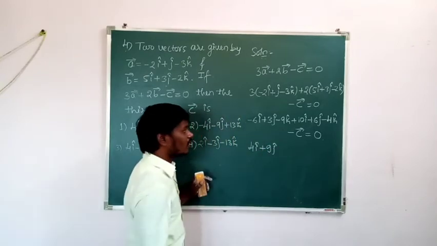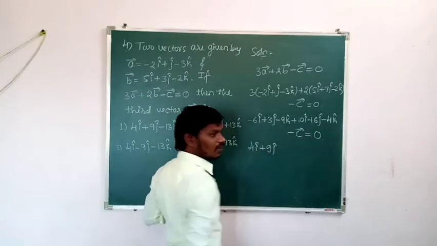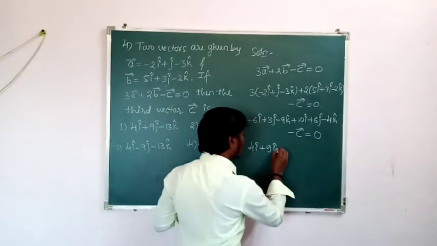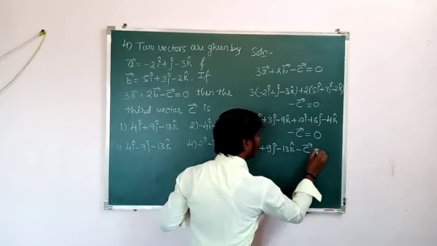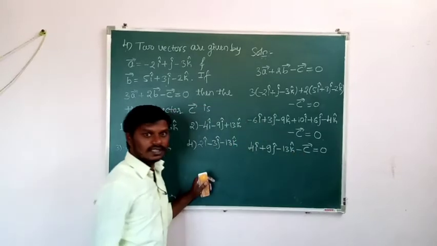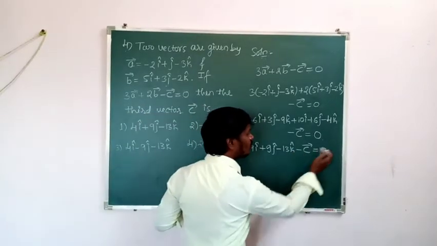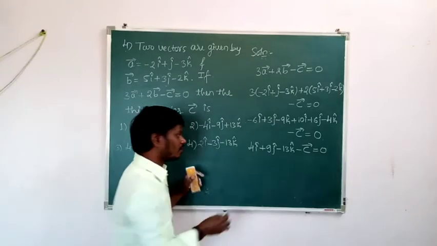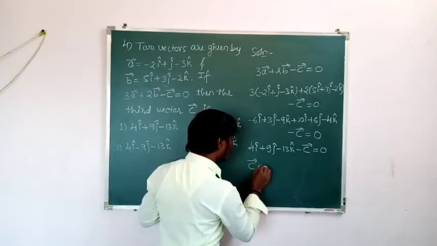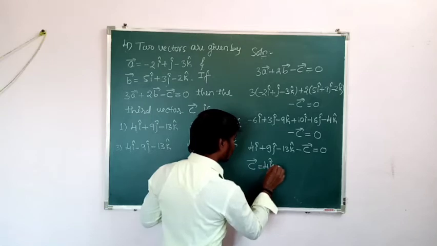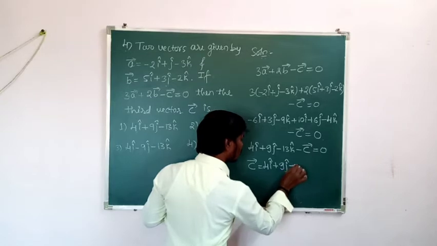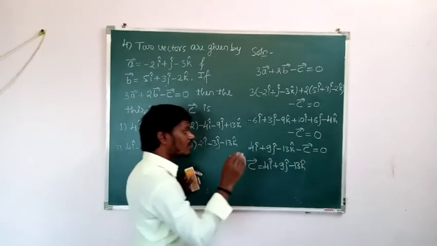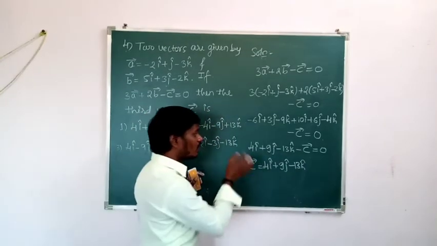Okay. Then minus 9k minus 4k, that is minus 13k. Minus 13k. So minus of vector C is equal to 0. What we required? Vector C. I will take this minus vector C to the right hand side, that becomes plus vector C. Then vector C is equal to 4i plus 9j minus 13k. So we are going to take minus vector C to the right hand side. Remaining all are in left hand side only.